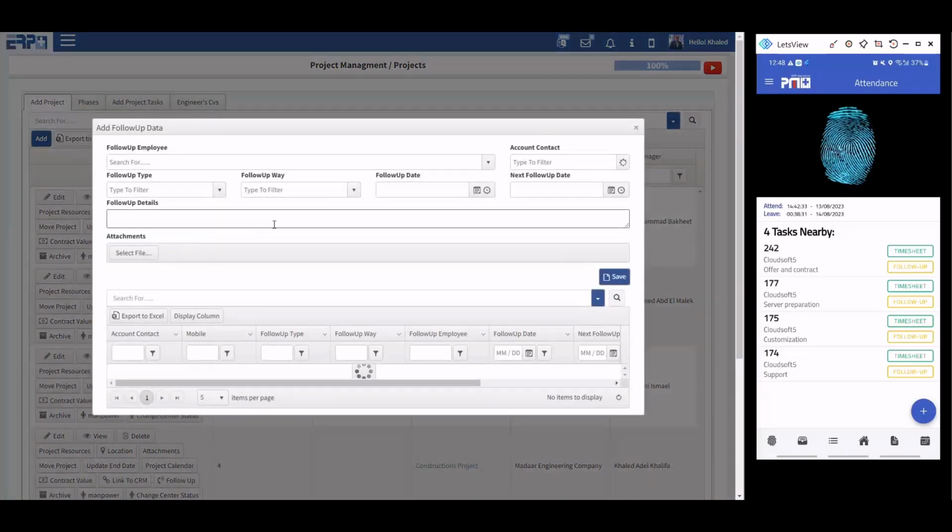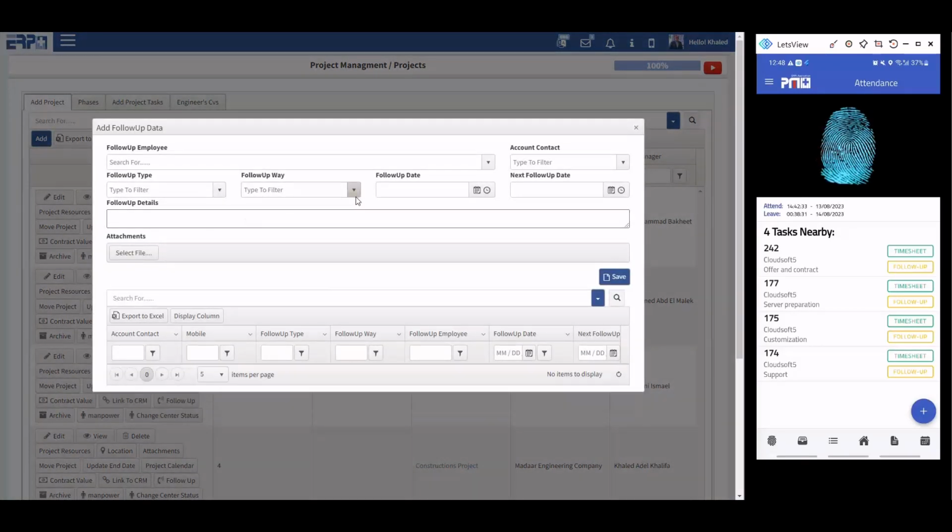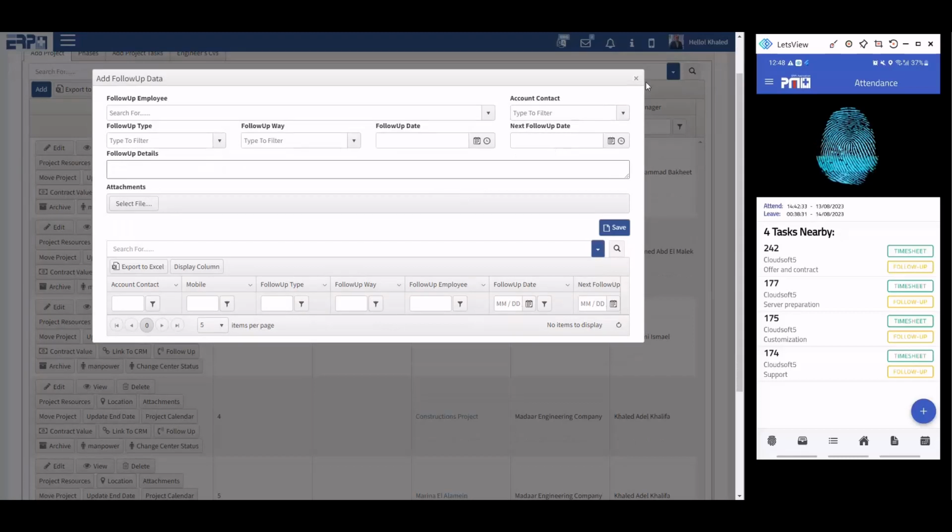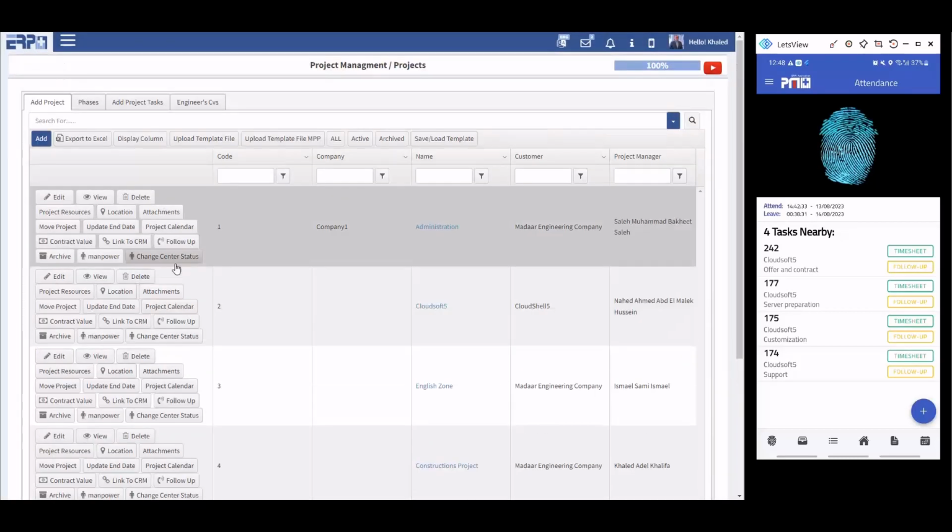This is the follow-up. So we can have a set of follow-ups here, either what is the way of the communication regarding the project, and what was the follow-up type. Is it legal, is it collection, is it implementation, is it technical? It is based on the type of project you have.